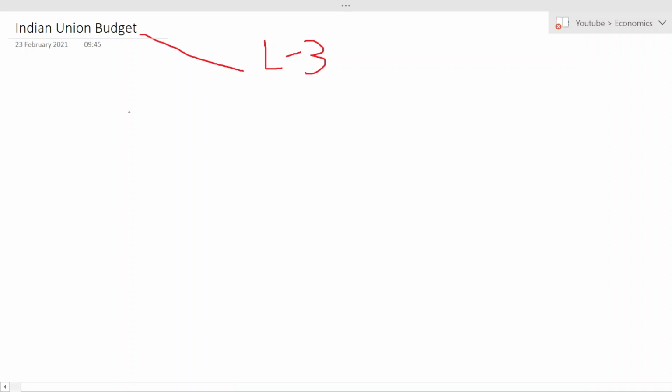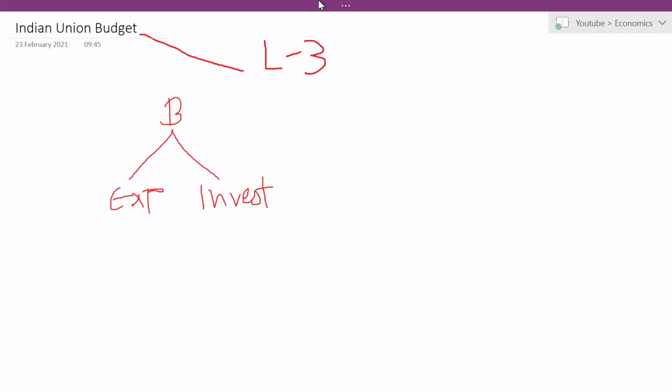They are estimating that they are going to spend on these items and invest in these items and get returns. We will understand this further in detail. For now, this is all about the basics you have to know.